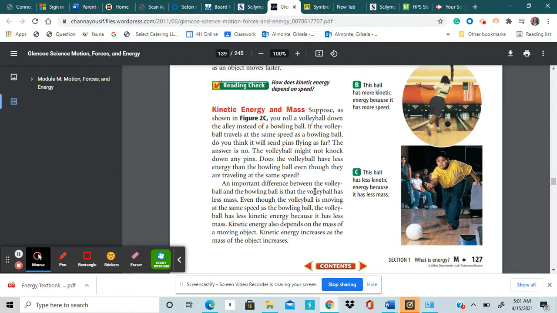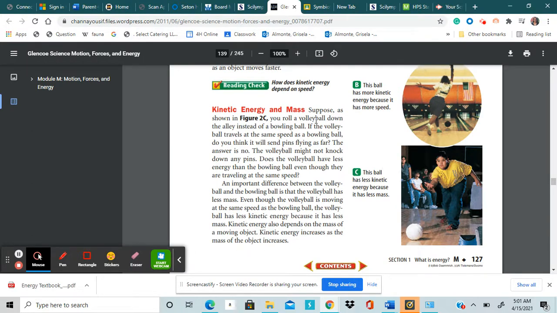An important difference between the volleyball and the bowling ball is that the volleyball has less mass. Even though the volleyball is moving at the same speed as the bowling ball, the volleyball has less kinetic energy because it has less mass. Kinetic energy also depends on the mass of a moving object. Kinetic energy increases as the mass of the object increases.